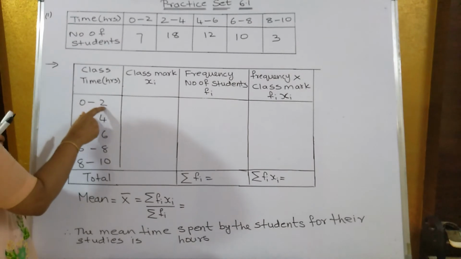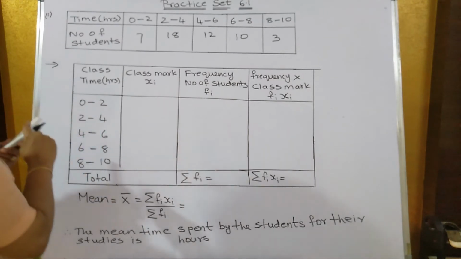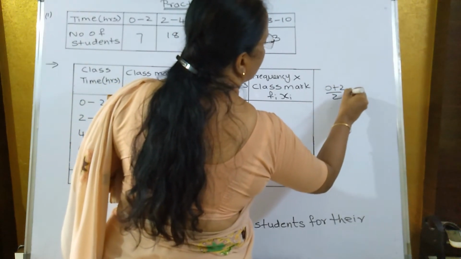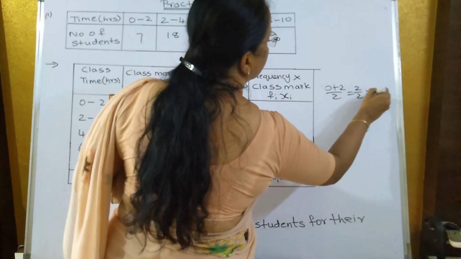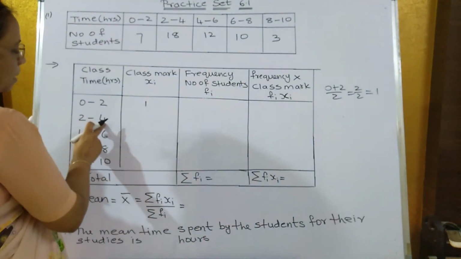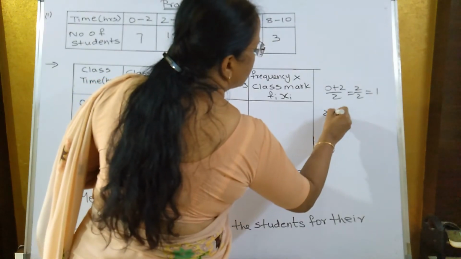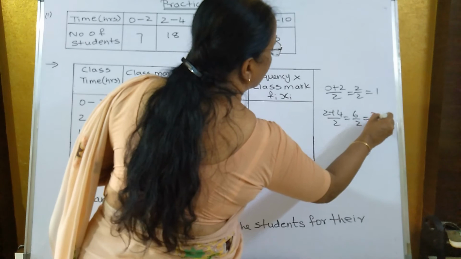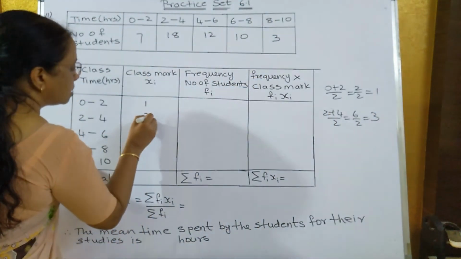You have to add these two numbers, that is 0 plus 2, and then divide by 2. So 0 plus 2 divided by 2, that's equal to 2 upon 2, that's equal to 1. So the first class mark is 1. Again 2 plus 4 divided by 2, that's equal to 6 upon 2, that's equal to 3. So the next class mark is 3.